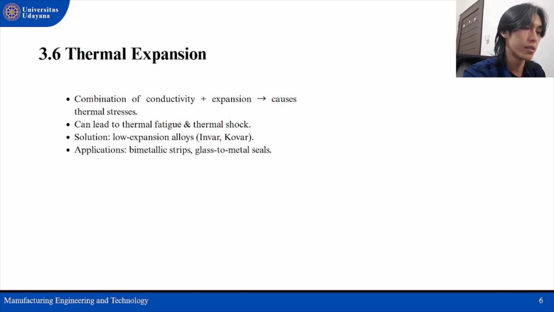To solve this, engineers developed low expansion alloys such as Invar and Kovar. These alloys are widely used in applications like bimetallic strips and glass-to-metal seals. So there is thermal expansion.